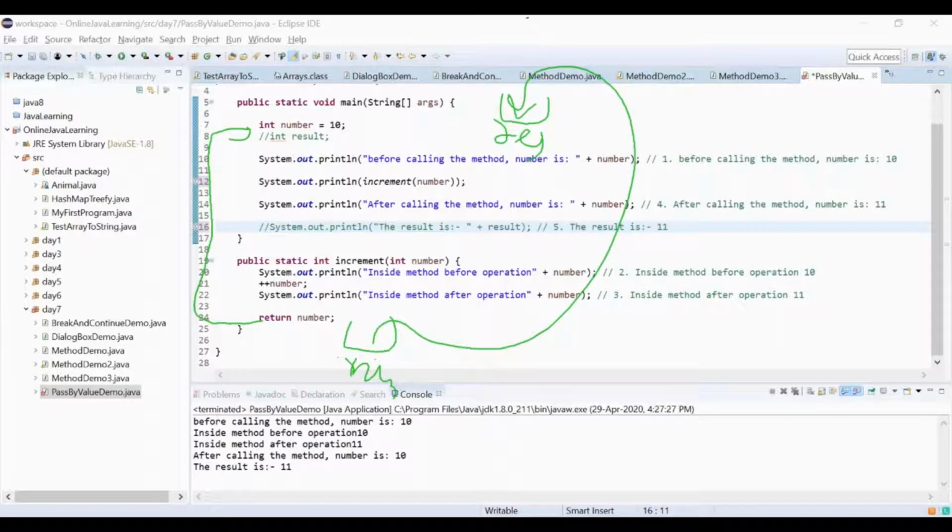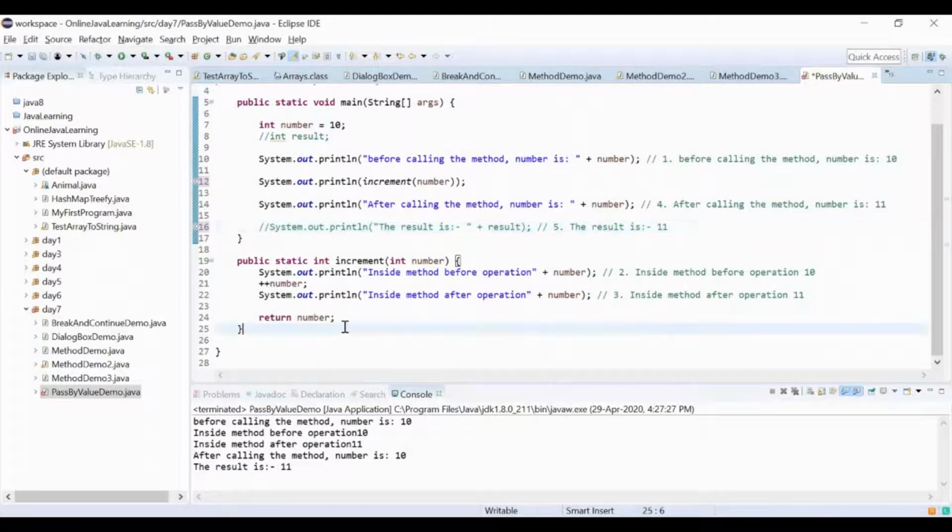But in reality, it is not like that, from down to up. We have not taken any variable like that, because right now we were discussing the method itself. That's why I restricted our discussion to the method calling only. So the only thing I have discussed with you in greater detail was this increment method, the called method, and inside I have intentionally used the same variable name in this method, which increases the complexity.